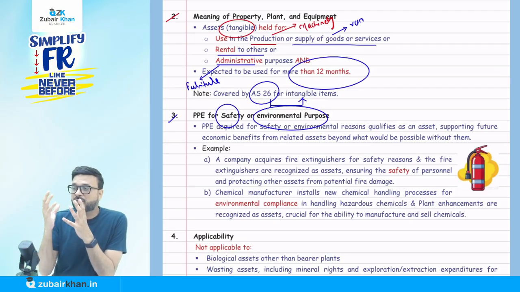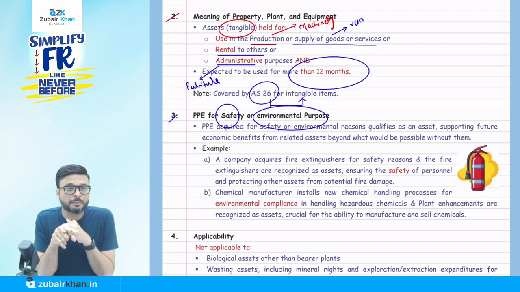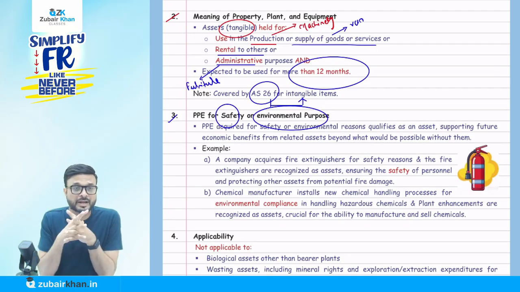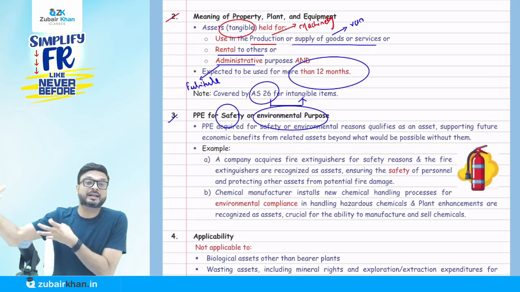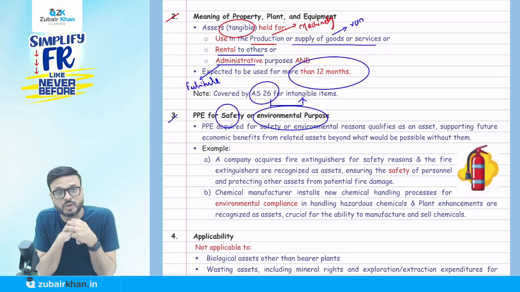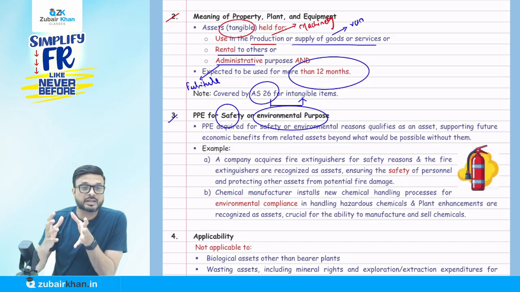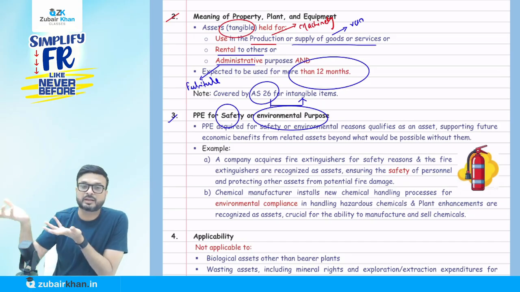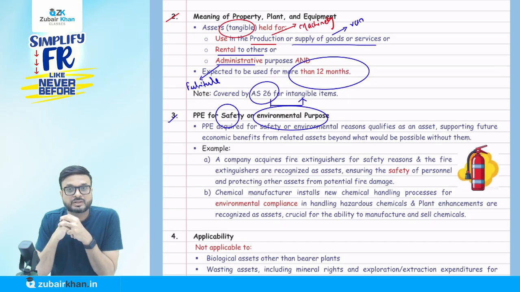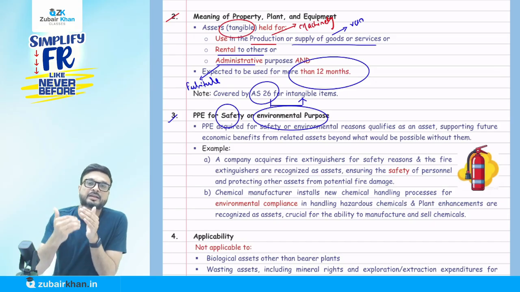So someone may argue that, sir, if you are not using it for production, supply of goods or services, rental to others or administrative purposes, then that is not PPE. But remember that it might happen that at certain times we are using something to safeguard other assets. For example, a fire extinguisher. We are using it for the purpose of taking care of the safety of other assets so they can perform. So an asset for safety purposes is also going to be recognized under accounting standard 10.